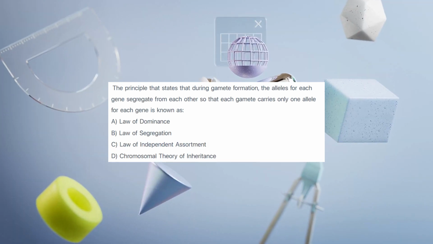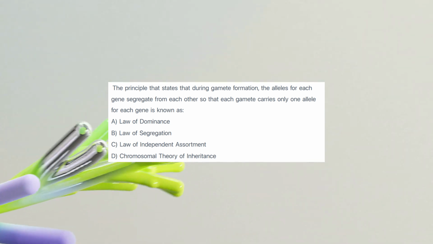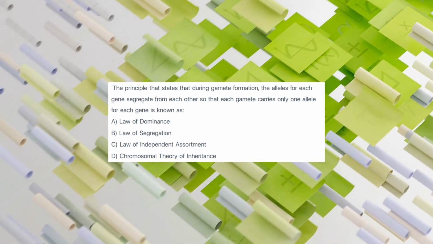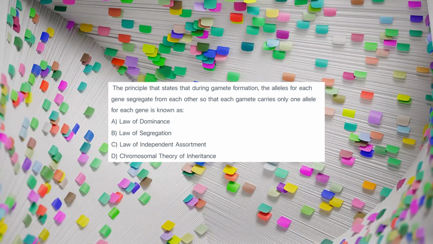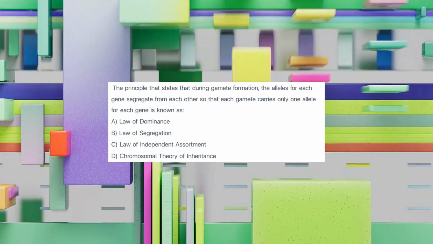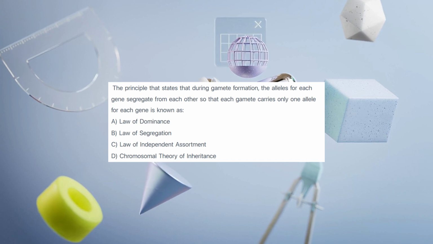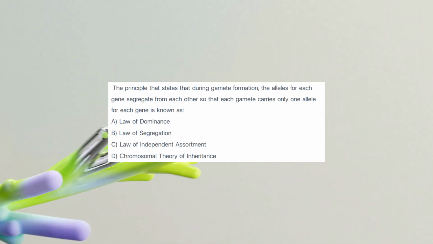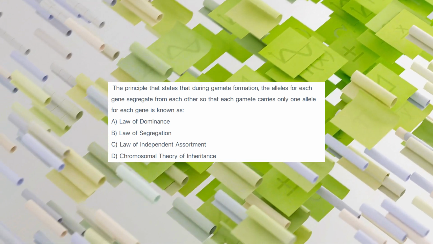The principle that states that during gamete formation, the alleles for each gene segregate from each other so that each gamete carries only one allele for each gene is known as A. Law of dominance. B. Law of segregation. C. Law of independent assortment. D. Chromosomal theory of inheritance. Recall Mendel's laws of heredity.